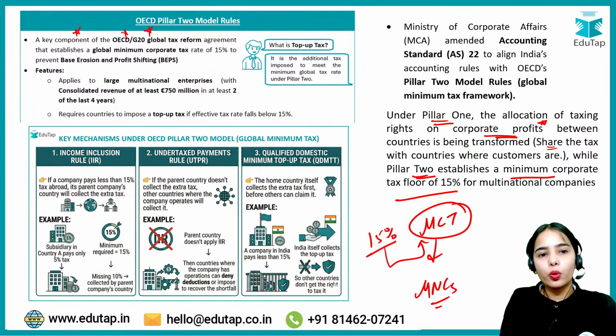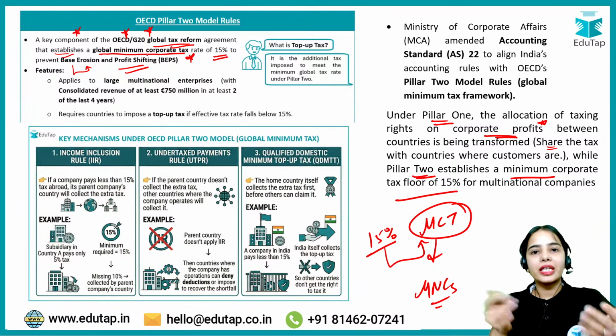It is a key component of the OECD or G20 Global Tax Reform Agreement that establishes a global minimum corporate tax rate of 15% so that base erosion and profit shifting can be reduced.